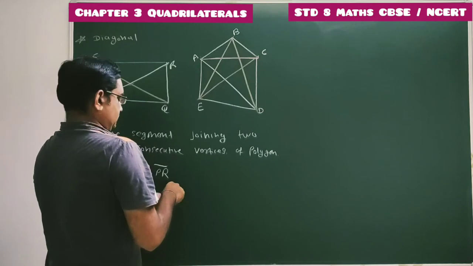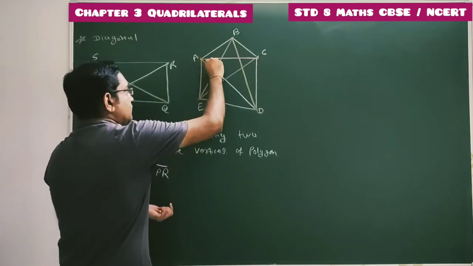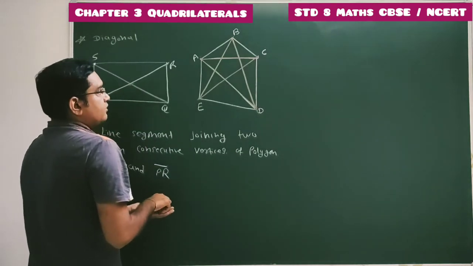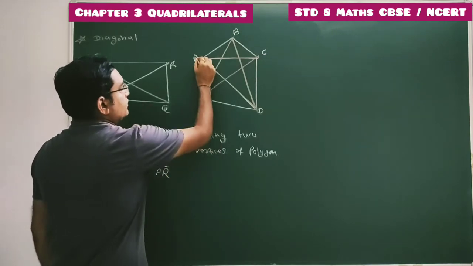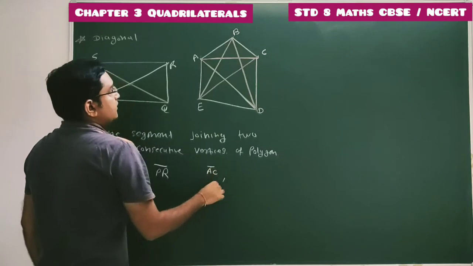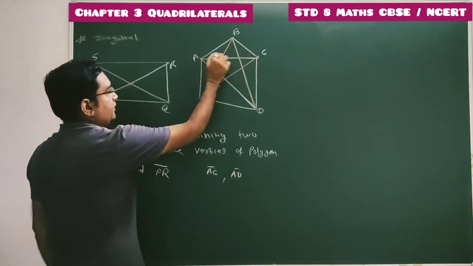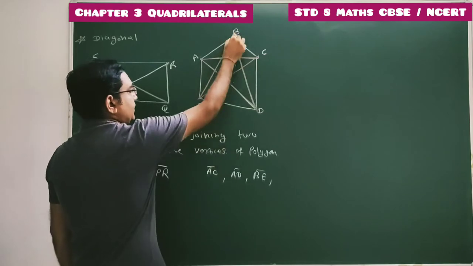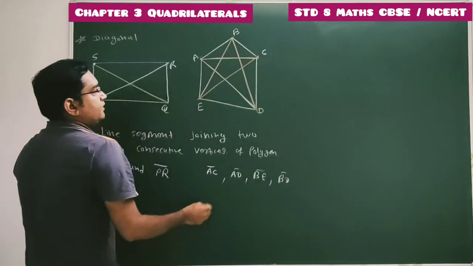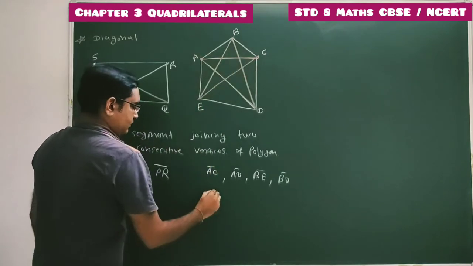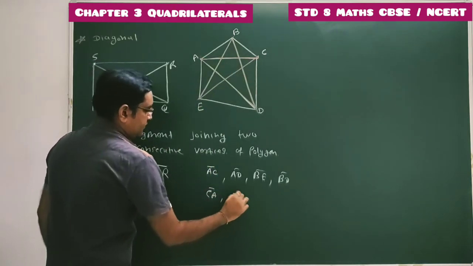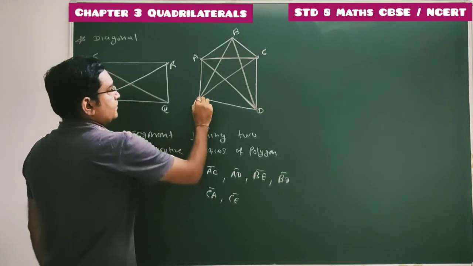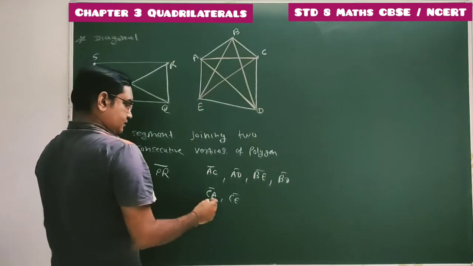है ना, कितने हुए? Total diagonals are AC, AD, then line segment BE, line segment BD, line segment CA and CE, DB, DA, EC, CE, CA.